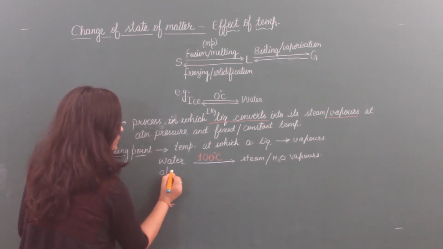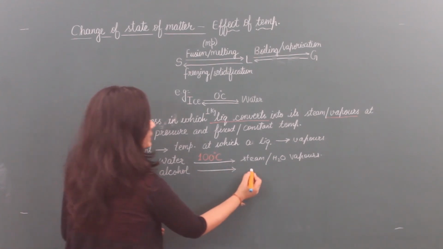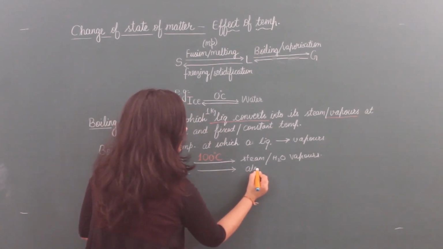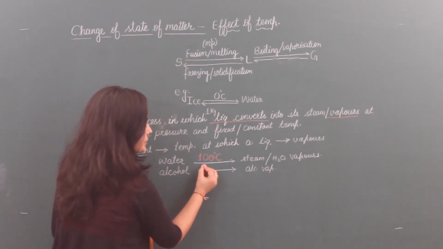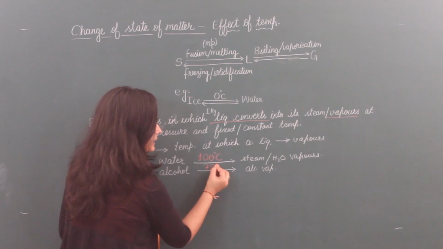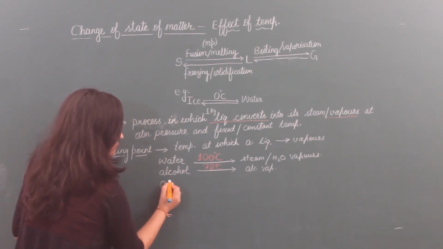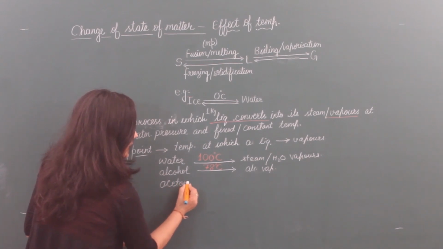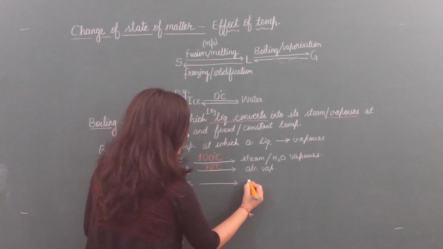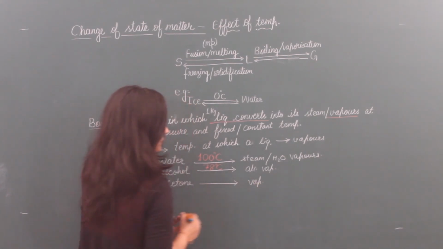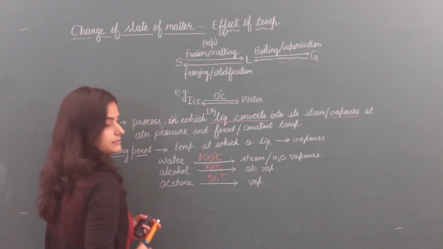When we take alcohol and we convert it into alcohol vapors, then its temperature should be 78 degrees Celsius. When we are taking acetone, it is also a kind of liquid, and we convert it into its vapors, then its temperature should be 56 degrees Celsius.